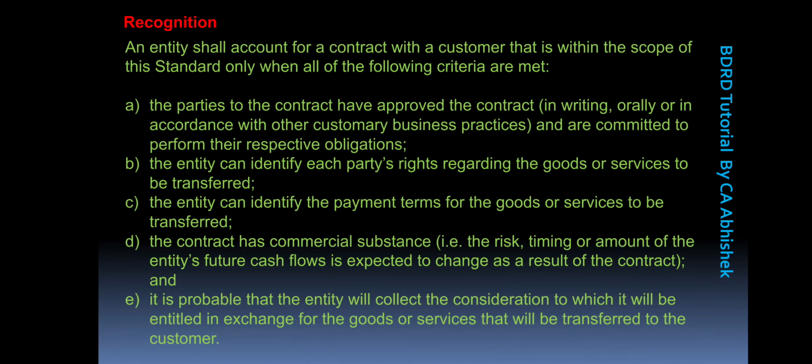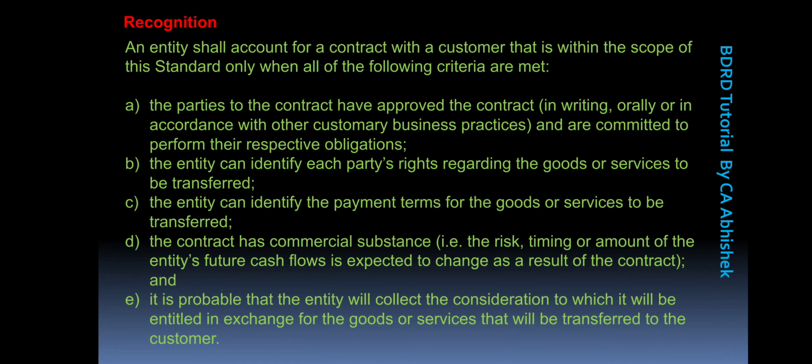So the fourth and fifth point tells about the customer's ability and intention to pay for the services they received or the goods they have received from the service provider or goods seller, and accordingly the revenue will be recognized on the basis of the paying ability or the financial ability of the customer.